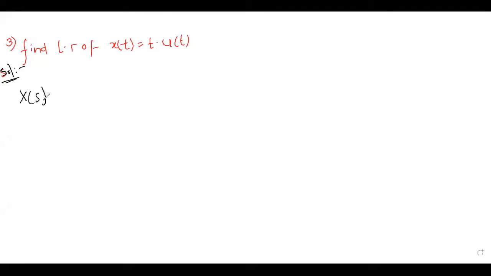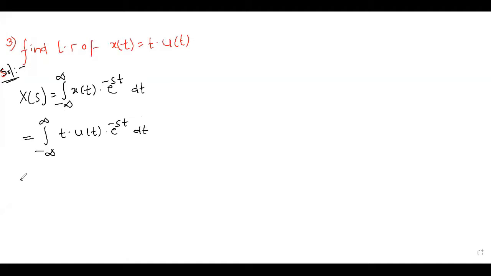What is the standard formula we have? The integral of x(t) e^(-st) dt. This is the standard formula to find the Laplace transform of a signal x(t). Now in place of x(t), what do I have to substitute? t·u(t)·e^(-st) dt. As u(t) is there, what are the limits that I have to write here? 0 to infinity, because in this interval the amplitude of u(t) is 1. From minus infinity to 0, there is no amplitude for u(t).